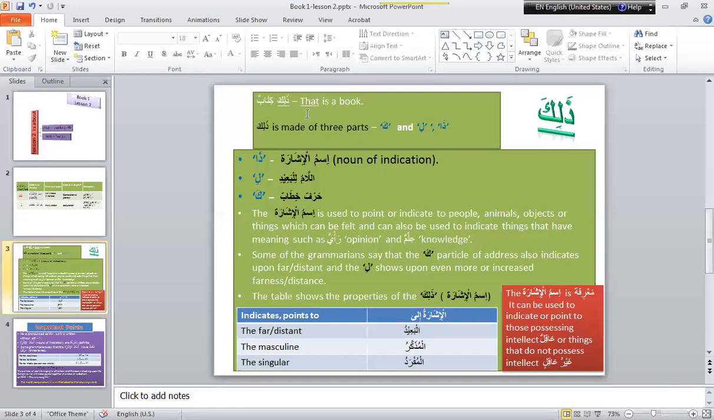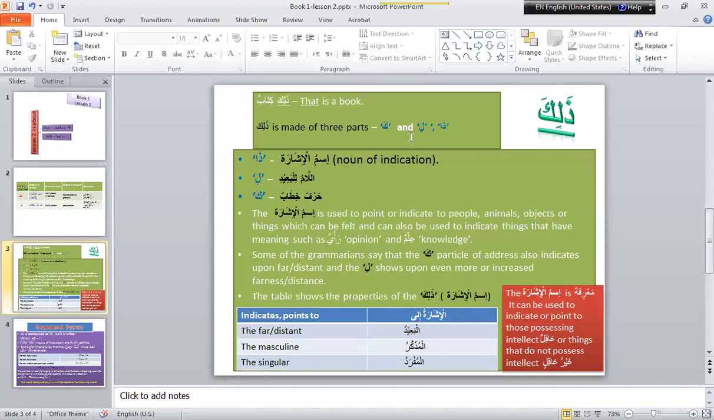Zalika, as we have seen previously, means that is a book. Zalika can be split up into three parts: za, li, and ka. See here, all these things are Arabic letters, obviously Arabic, not Urdu.